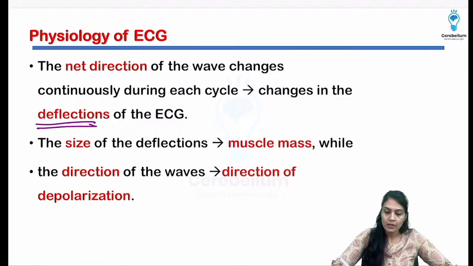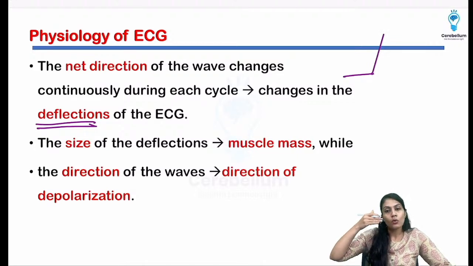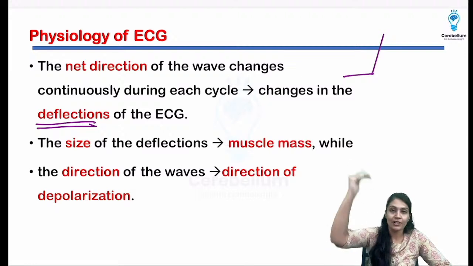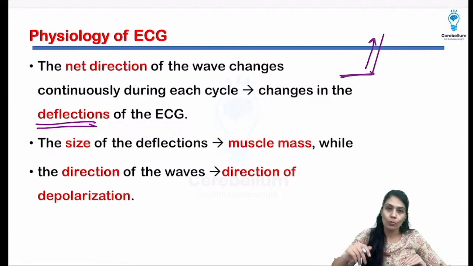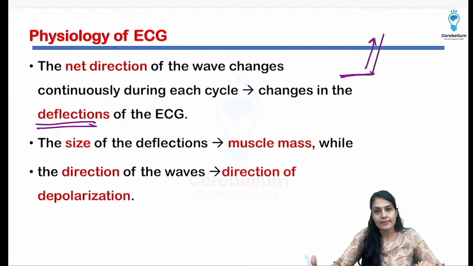Suppose this is the baseline and we have more muscle mass, so it is going to show more deflection, right? The wave which is produced away from the baseline is known as deflection. Okay, so this is the baseline. How much upwards or how much downwards it is going, that is the deflection.